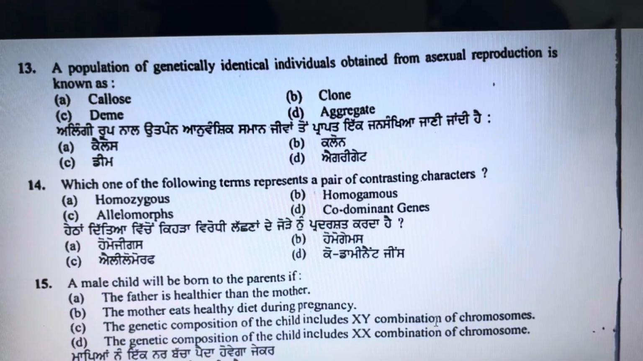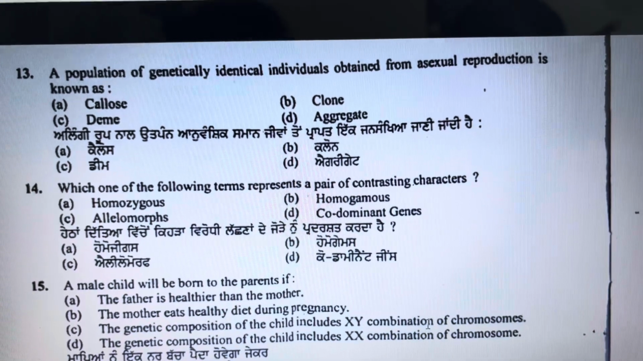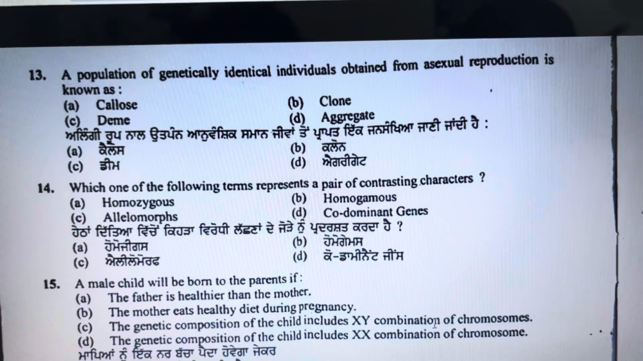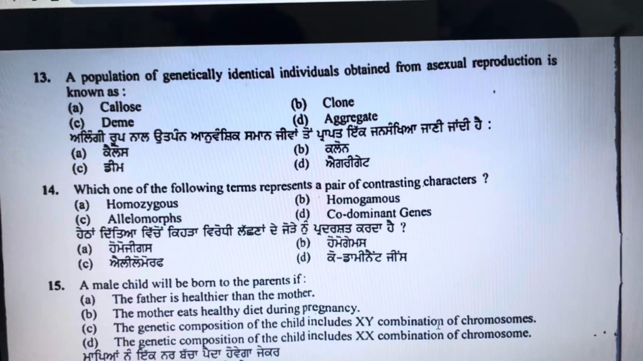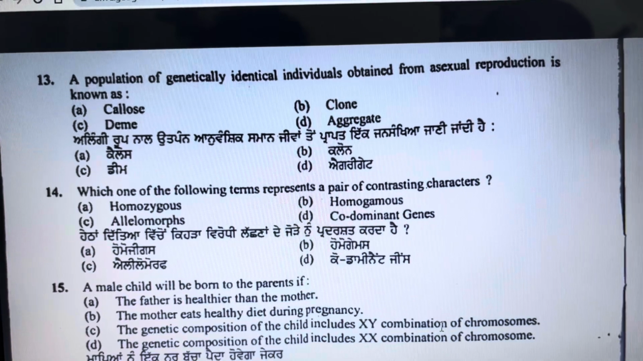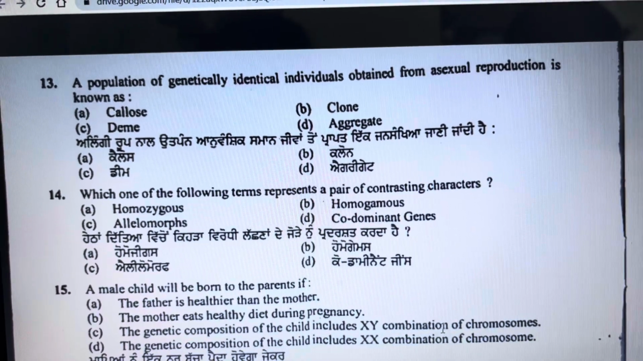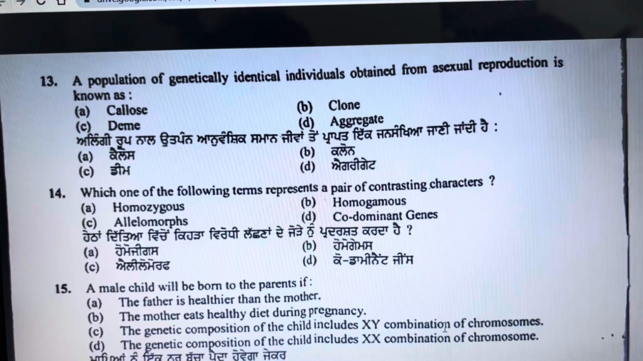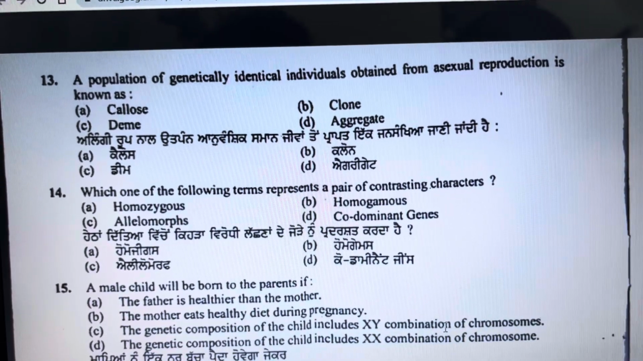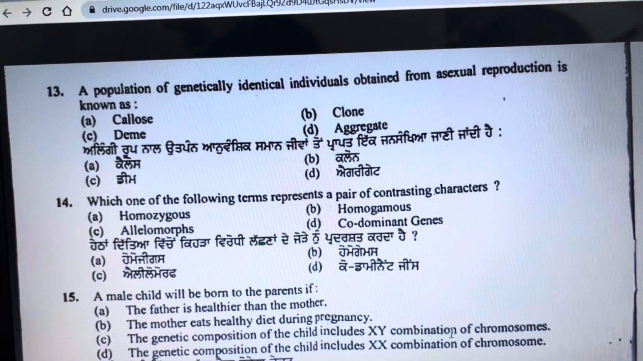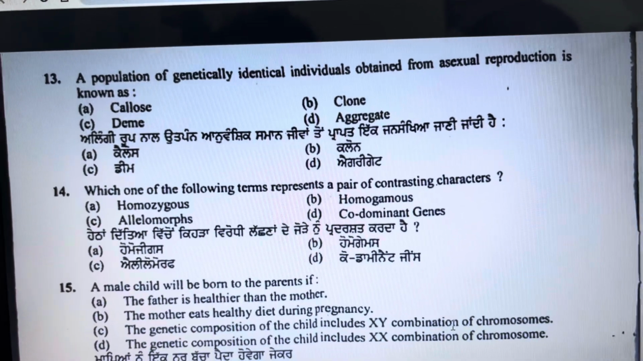A population of genetically identical individuals obtained from asexual reproduction is known as? Asexual reproduction is a phenomenon in which there is no fusion of gametes and from a single parent one can produce more young ones. So the correct option is clone, because in this reproduction all the individuals are genetically similar.